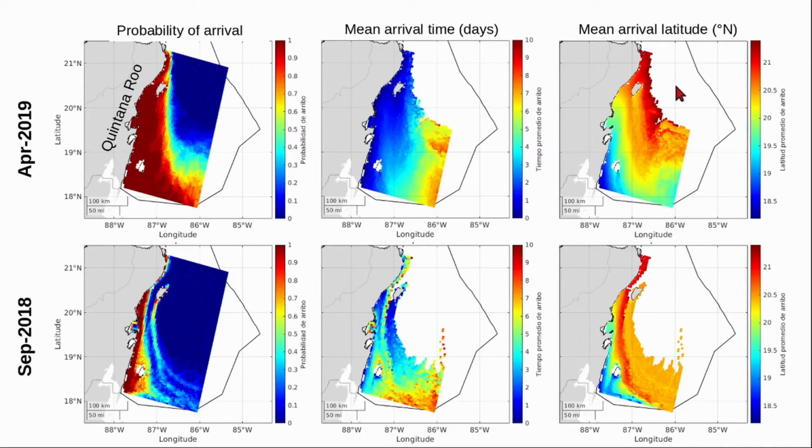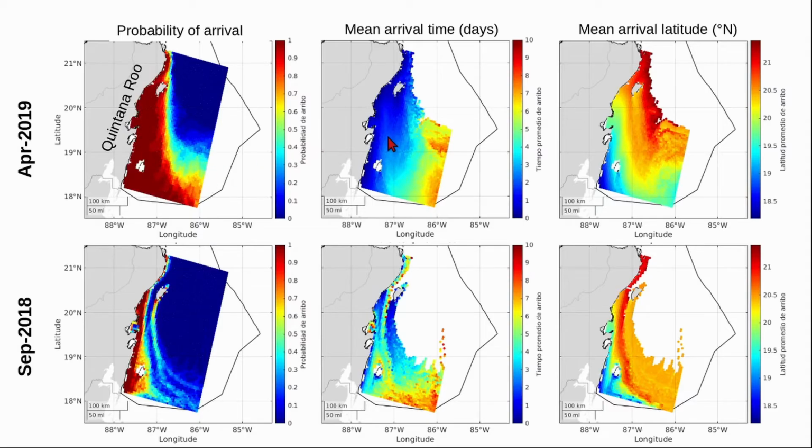These are the results for April in the first row and for September in the second row. The first column shows how likely the particles were to run aground. We would say that the particles initially closer to the shore and further south were more likely to run aground, as indicated by the red color.